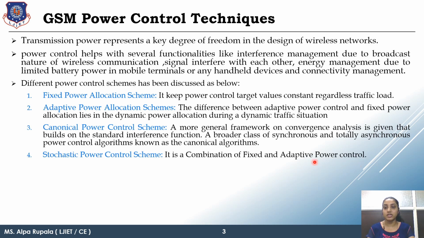The next technique is the stochastic power control technique. It is basically a combination of the fixed and adaptive power control techniques. Likewise, for a few distances or a few amounts of time, we have already given a fixed allocation. But after that, if some user is requiring more power, then we will give that power to that particular user only. So this is a better technique, the stochastic power control technique.